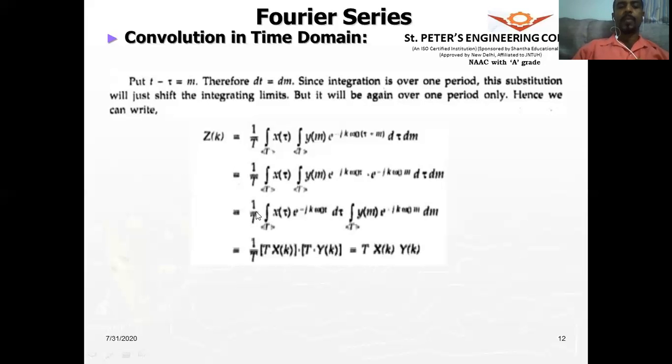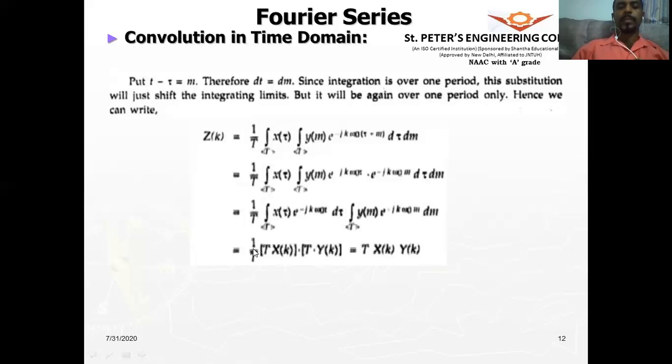So we have 1 by T integral over 1 period x of tau, and here again e to the power minus jk omega naught t d tau. So this will give us X of k and this term will give us Y of k. And of course, it should have over one period 1 by T, but here 1 by T is missing.